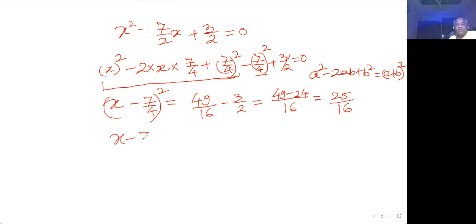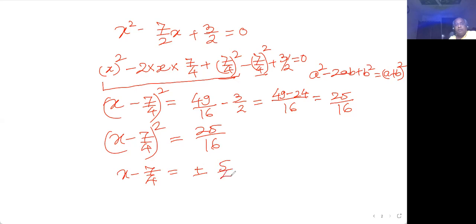So I'm finding x minus 7 by 4 whole square to be 25 by 16, and x minus 7 by 4 equal to plus minus 5 upon 4. I'm taking the square root on both sides, so this can give you plus minus sign both.